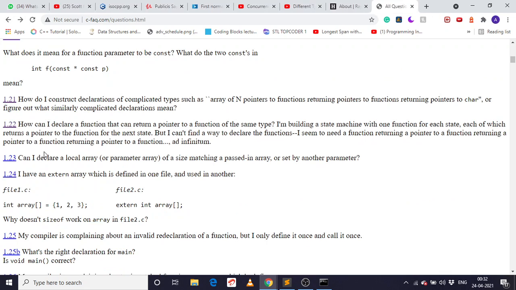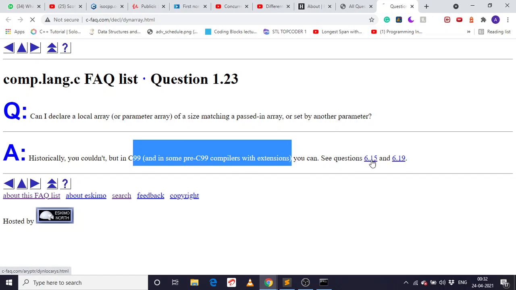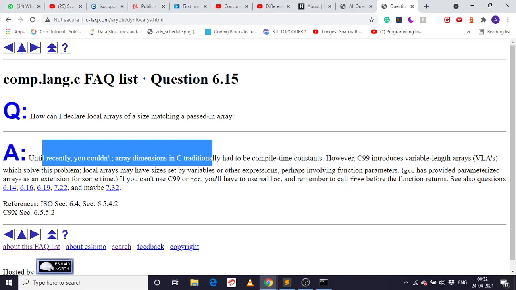Easy and simple thing. Can I declare a local array or parameter of a size matching a passed-in array, or set by another parameter? You can see this. Until recently you couldn't, because array dimensions traditionally had to be compile-time constants.